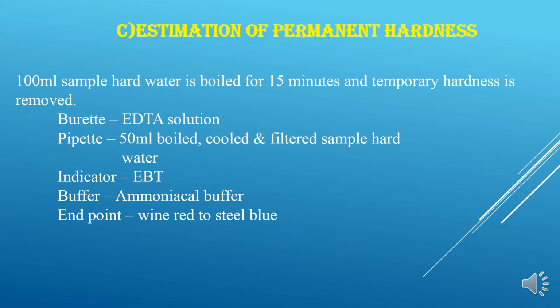You know that the burette has to be filled with EDTA. The same procedure, add ammoniacal buffer, add EBT indicator, you get a wine red color. Now you titrate it against EDTA taken in the burette. The end point will be the change from wine red color to steel blue color, and you note the titer value to be V3 ml.